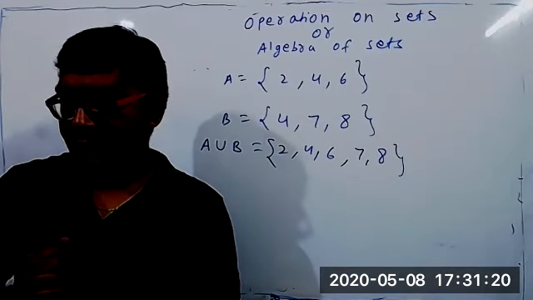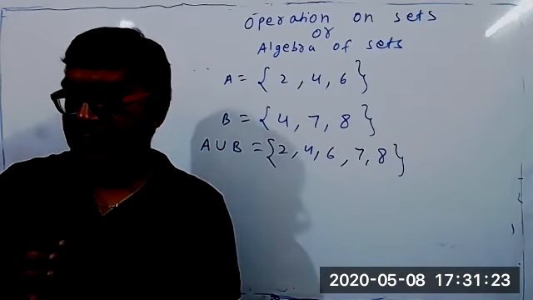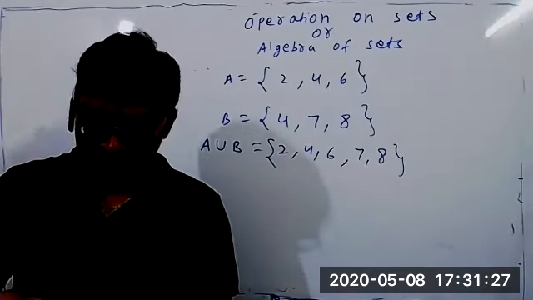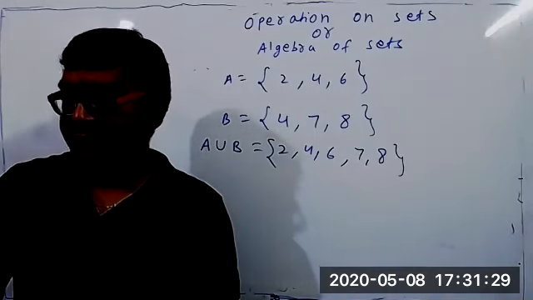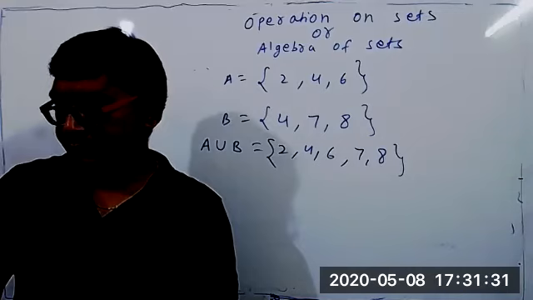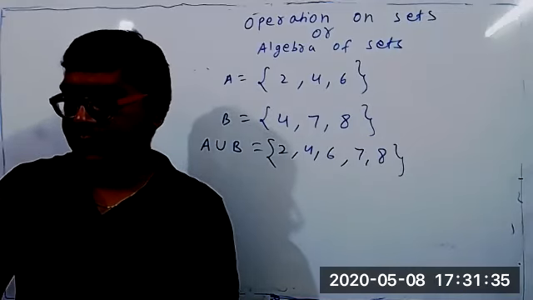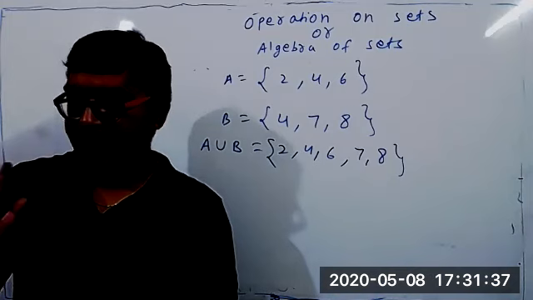No, sir. Time is almost over. Tell me. Sir, if A and B are the same, like they have the same values? Same means A and B are the same only. Are you understanding? Okay. I will explain more tomorrow because time is over. So thank you, students, and bye.